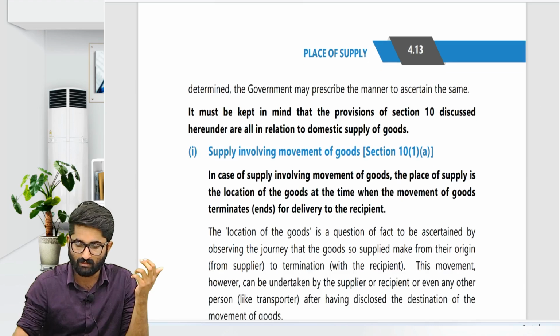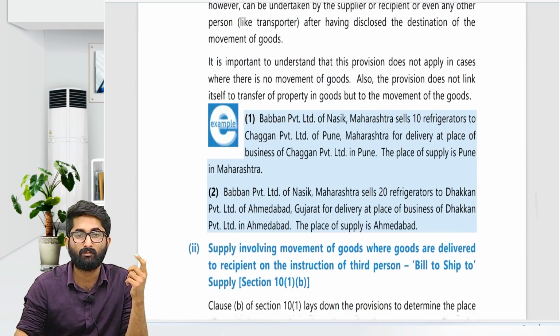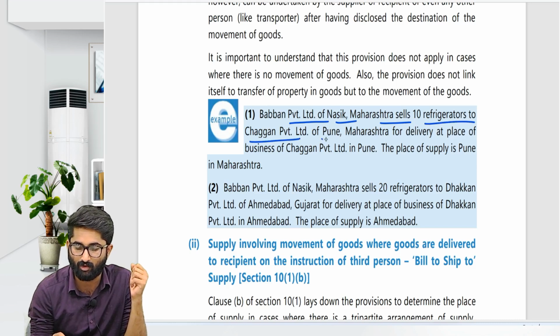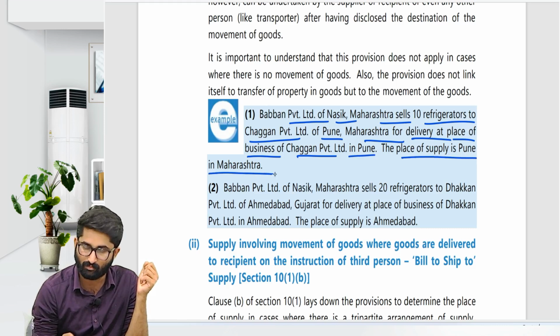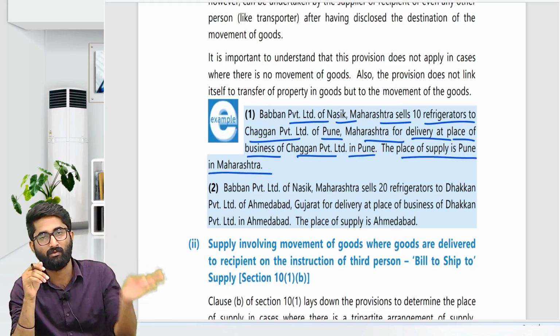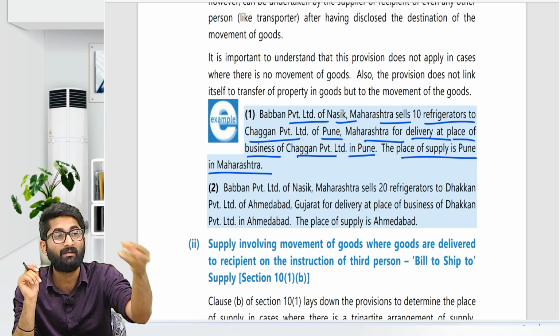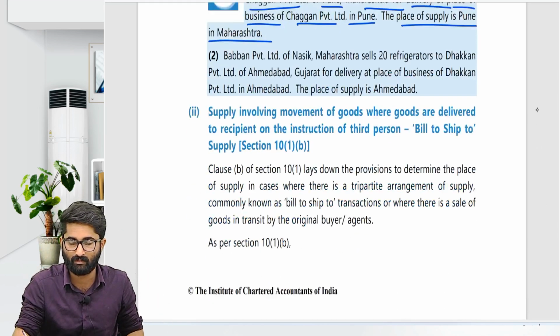So we will see some examples for section 10, subsection 1, clause A, that is where the movement of the goods is involved. Babban Private Limited, Nasik, Maharashtra sells 10 refrigerators to Chaggan Private Limited of Pune, Maharashtra, for delivery at the place of business of Chaggan Private Limited in Pune. The place of supply is Pune, Maharashtra. Why? Because the goods are going to Pune. The place of supply is where the movement terminates. So one example is enough.